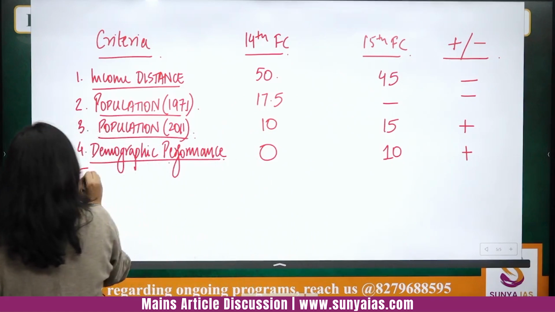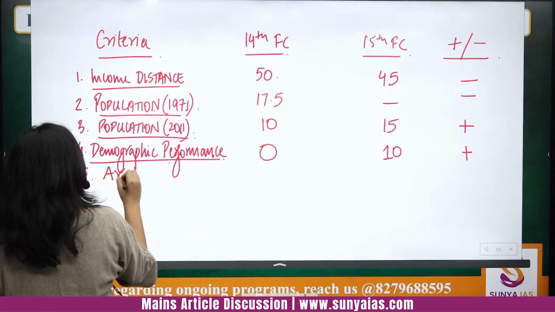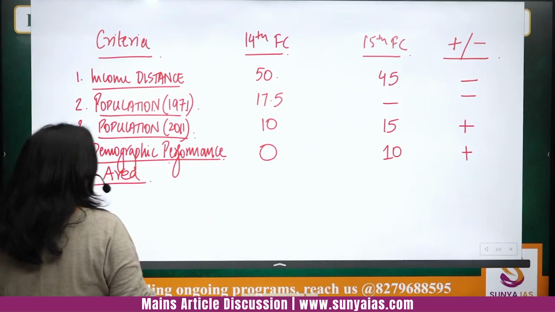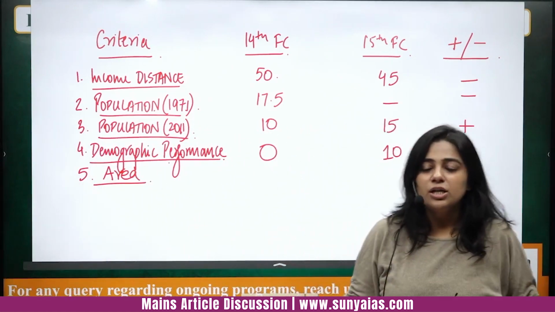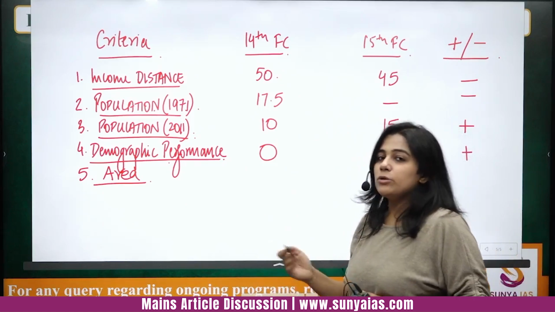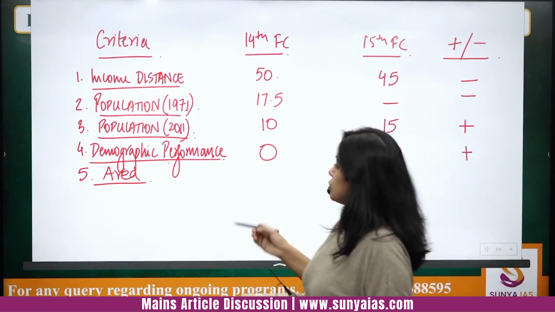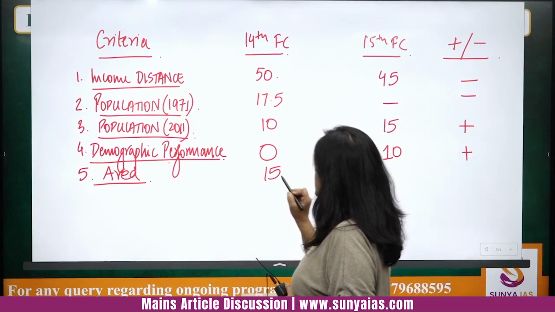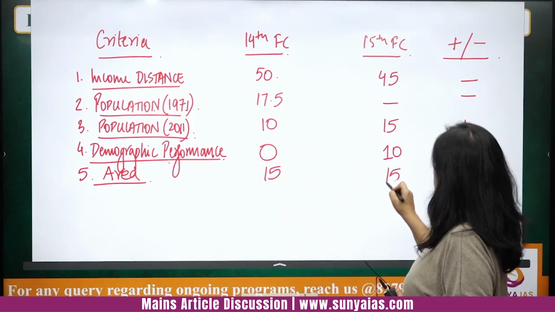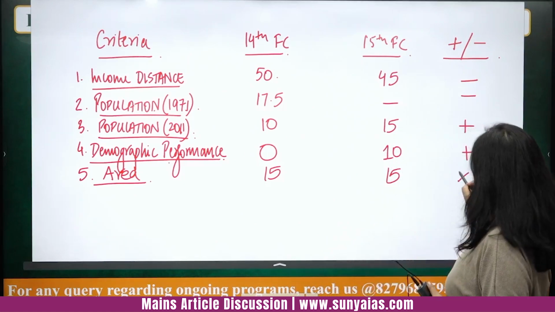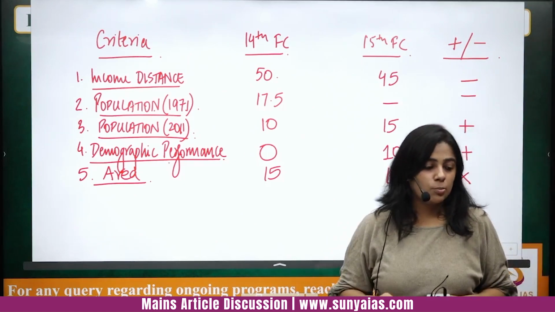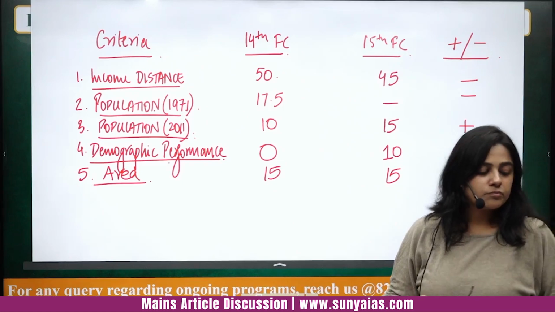Another very important and basic criteria is area, how big a state is. You cannot give the same amount of money to Sikkim as compared to Uttar Pradesh, right? The area is so huge. The weightage is the same for both the 14th Finance Commission and the 15th Finance Commission. So there is actually no movement over here. Please note that down.